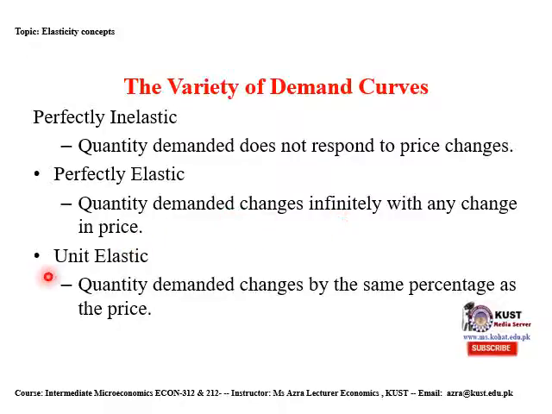In case of unit elastic demand curve, quantity demanded changes by the same percentage as change in price level. There will be uniform change in quantity demanded due to change in price level. It is called unit elastic demand curve.